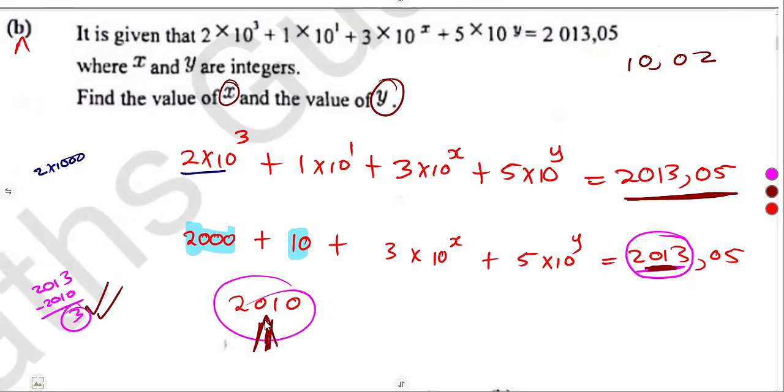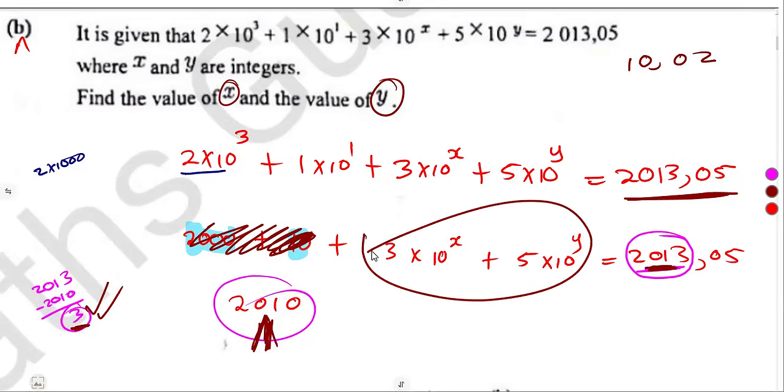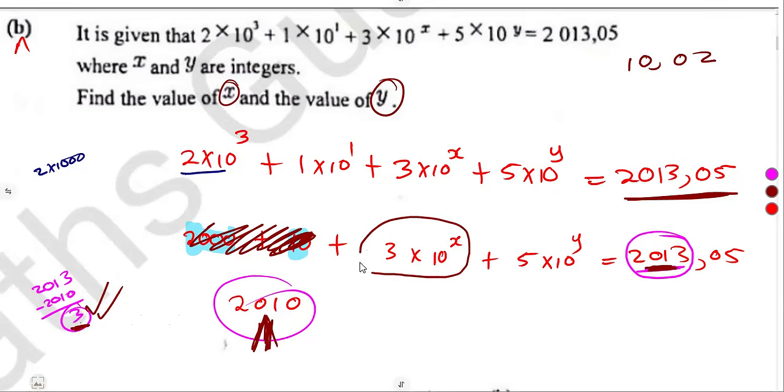Remember, we've got 2010 that we combined here on the left-hand side. So this remainder, which is 3, we want to figure out now the value that is corresponding to that 3, because we have considered this part, we have added this part. So out of this part that is remaining, which part is going to correspond to 3? Definitely it is this part that is 3 times 10 to the exponent of x.